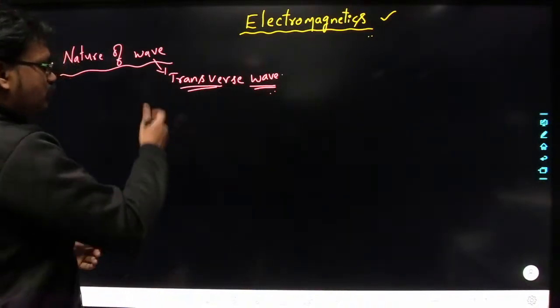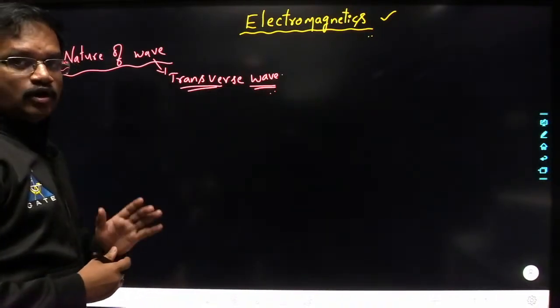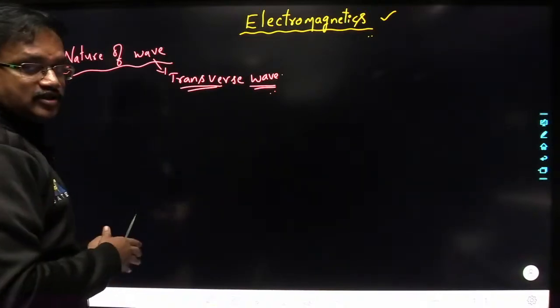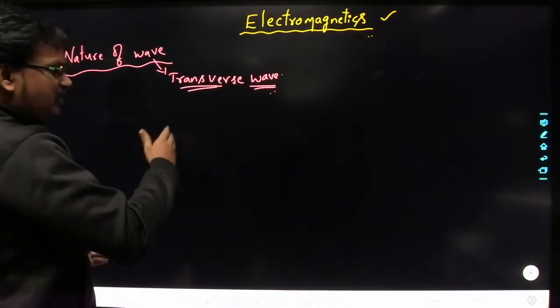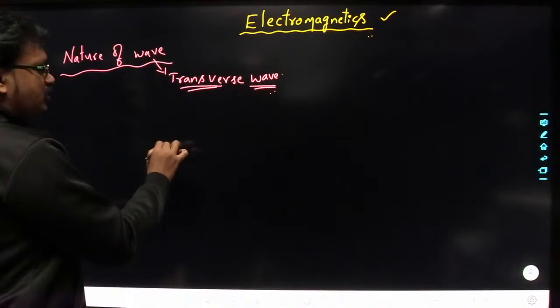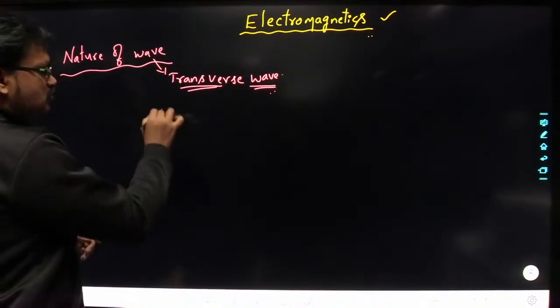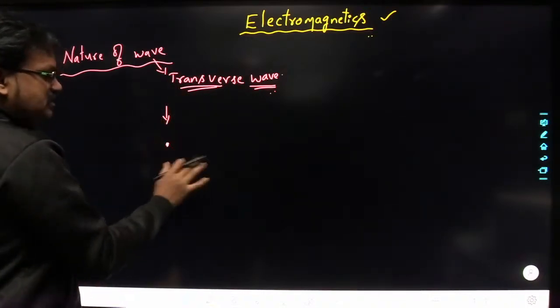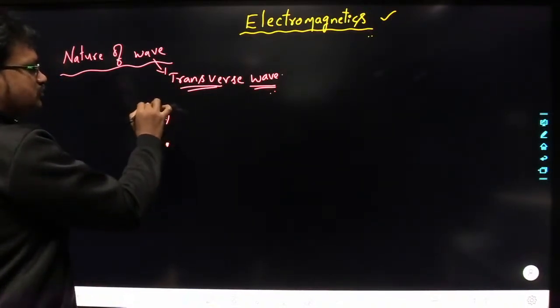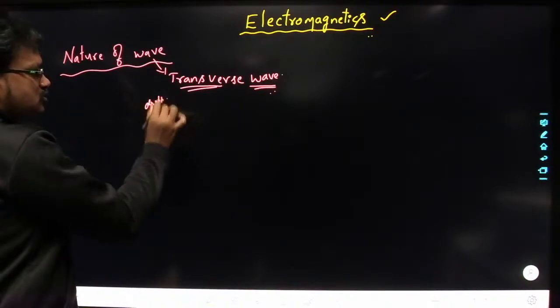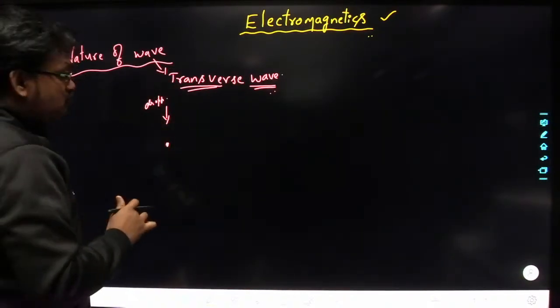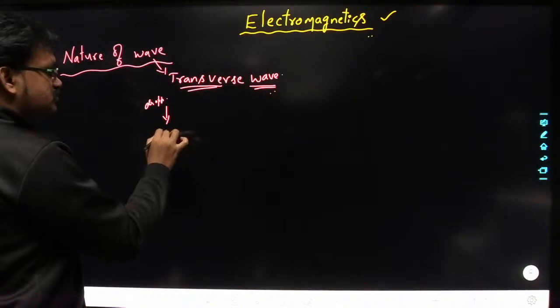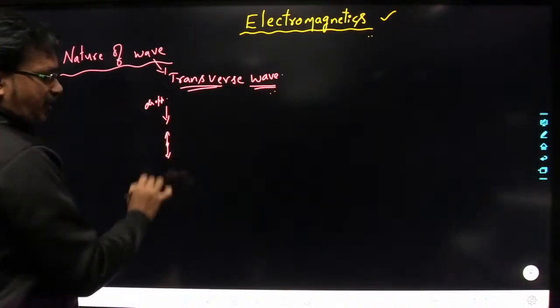Whenever you create a disturbance at some particular location, say you drop a stone into a water medium, the particle will start oscillating up and down.